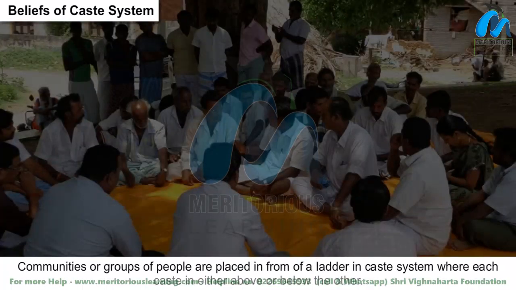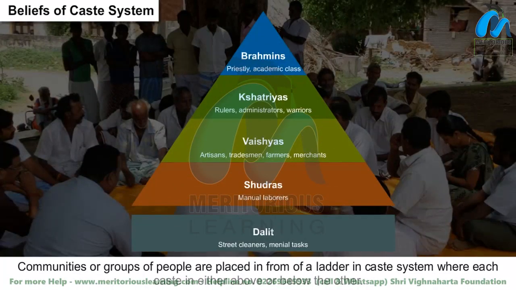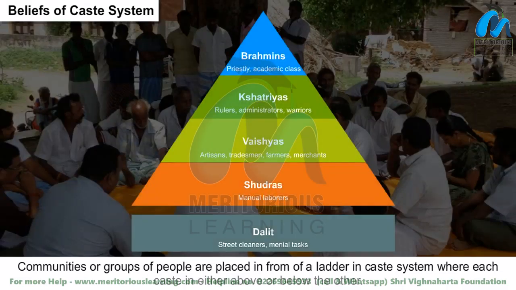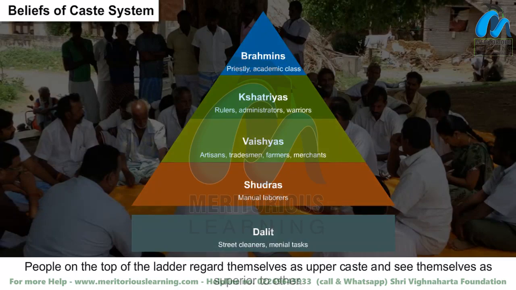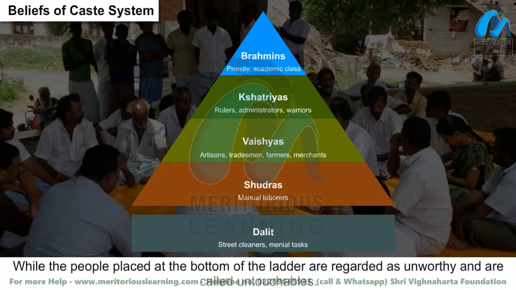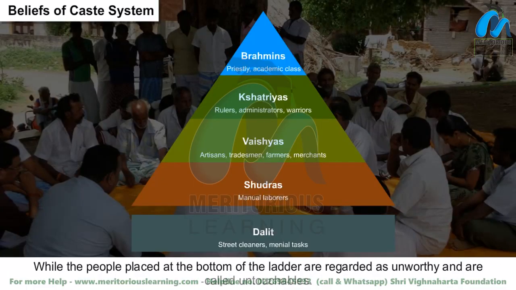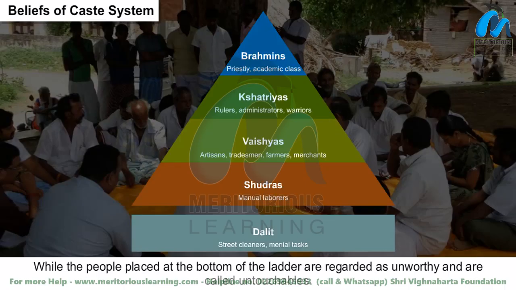Communities or groups of people are placed in the form of a ladder in the caste system, where each caste is either above or below the other. People at the top of the ladder regard themselves as upper caste and see themselves as superior to others, while the people placed at the bottom of the ladder are regarded as unworthy and are called untouchables.